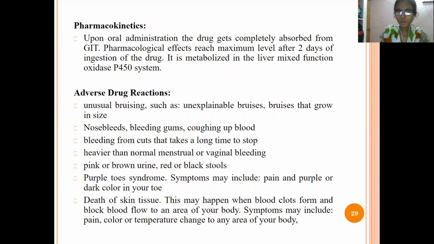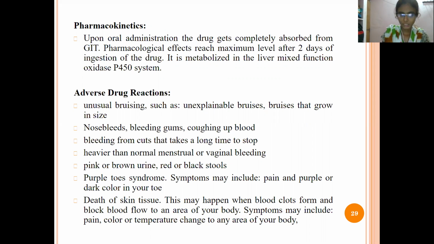So next, pharmacokinetics. It is given by the oral route of administration. Upon oral administration, absorption from the gastrointestinal tract is very good, and it is metabolized in the liver by the cytochrome enzyme, and it is eliminated through the urine.